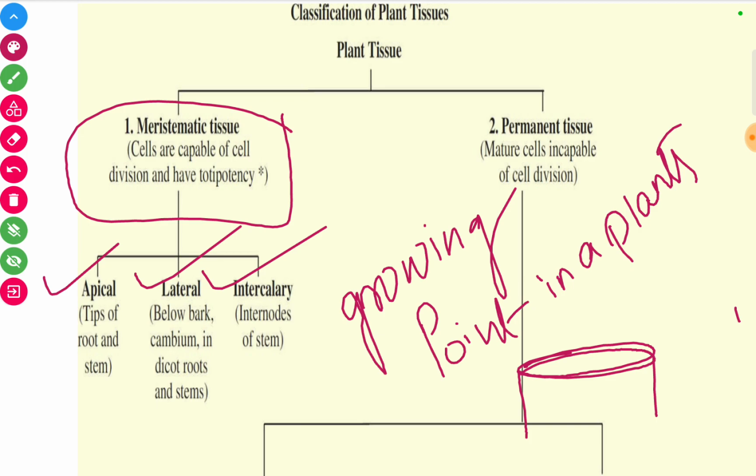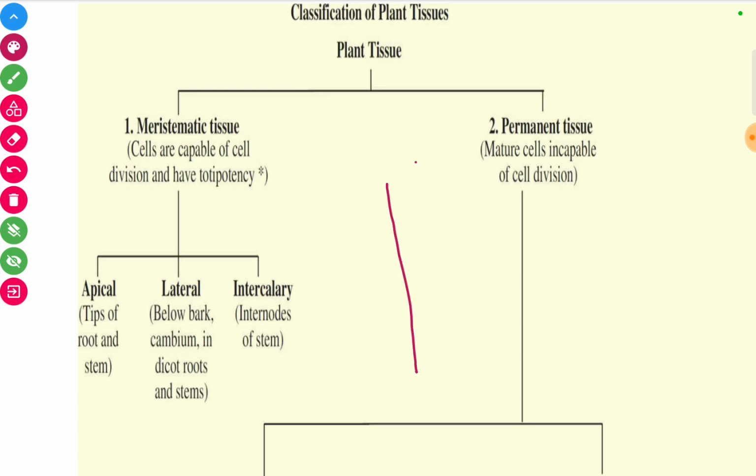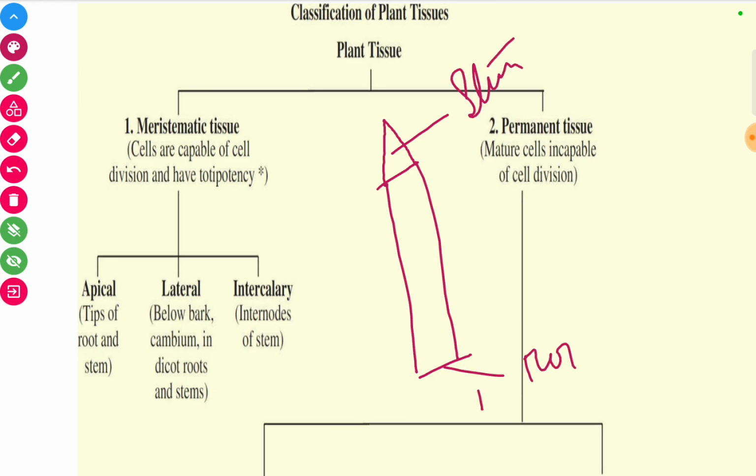And these three divisions will tell us where they are present. If this one is a part of the plant, the apical meristem is present in the tip of the root and stem region.